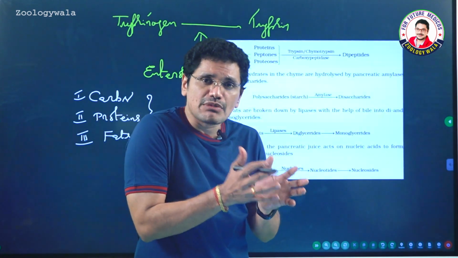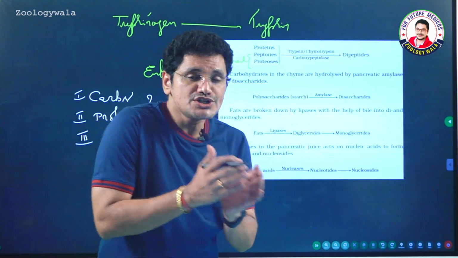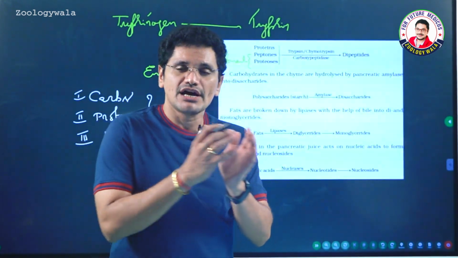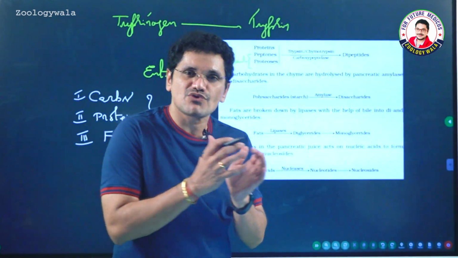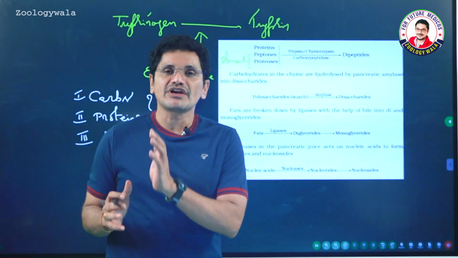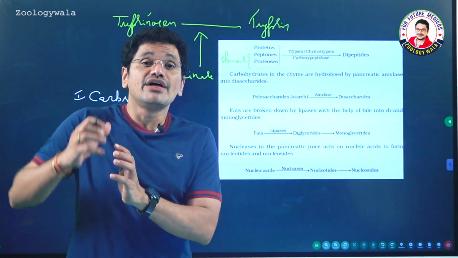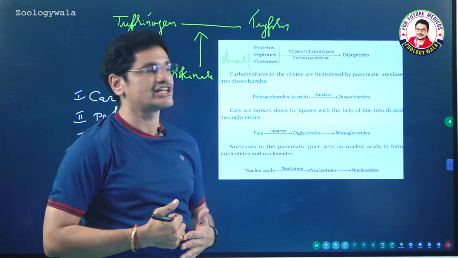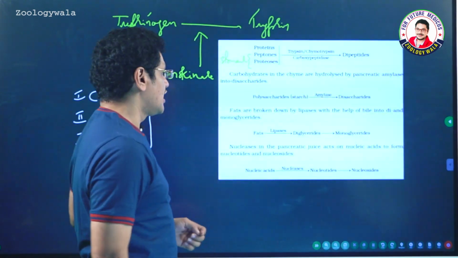We have to break them. Our body has to break them into simple compounds. Carbohydrate should be broken down into sugars, protein should be broken down into amino acids, fat should be broken down to fatty acids and glycerol. Then only they will be able to enter into the different fluids present inside the body like blood and lymph.